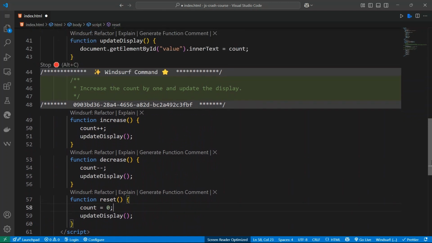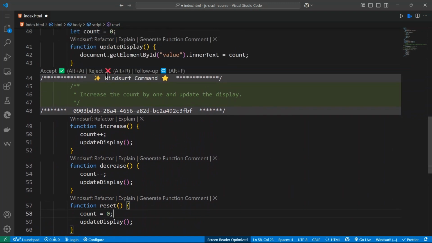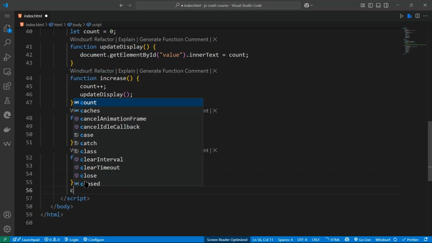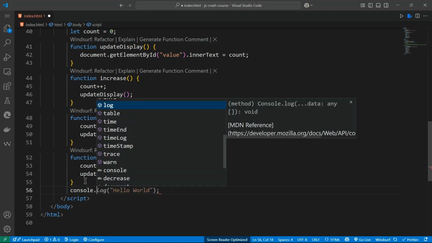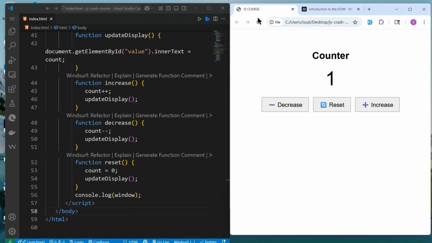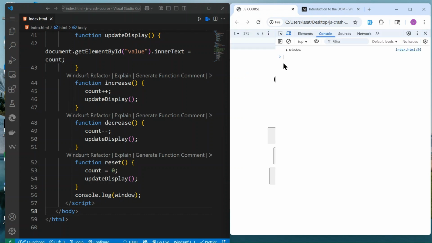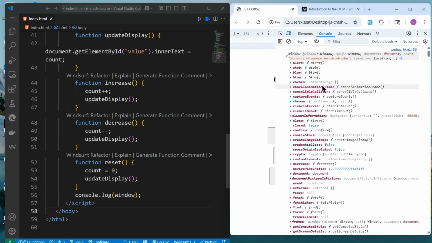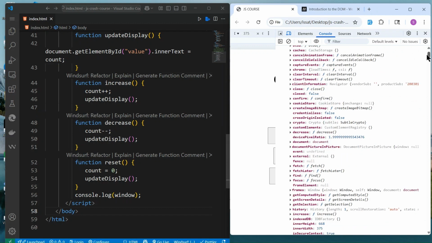Escape. Come on. Alt R. Yes. So we can console.log window. You will see that we got so much in window. So this is not part of our course. Our course is just to play around a little bit with JavaScript. So if you reload, this is window. You see that window has so much to do.